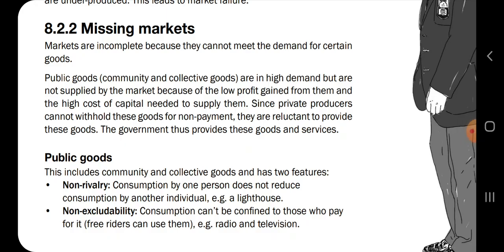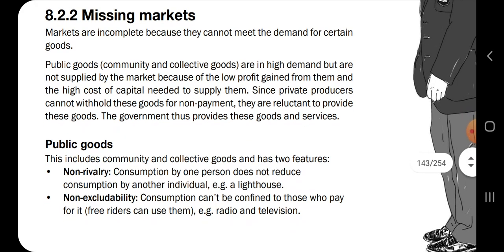Okay, and then public goods are non-rival and non-excludable. Non-excludability means everyone is included. You cannot say, I'm a radio station, I'm only broadcasting this news for certain people. Everybody has a radio and they can access that news, whether you like it or not.